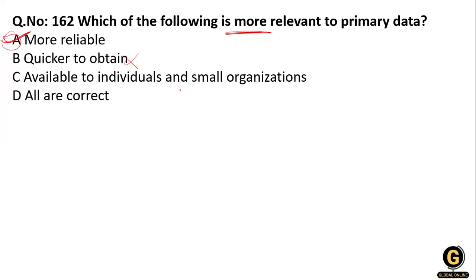Okay, available to the individual and small organization. No, it's not available. It's getting the information from the individual and getting the information from the organization. It's a difficult task. Okay, so it is the most appropriate, that is, it is more reliable. Whenever we see all of the above, we take all of the above. Okay, so here it is not.